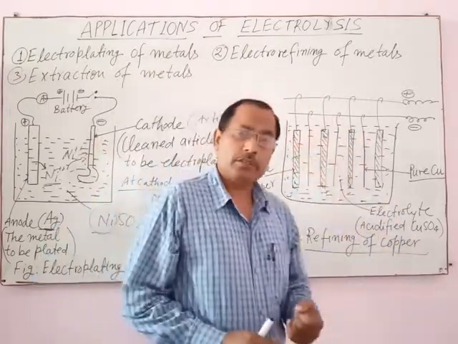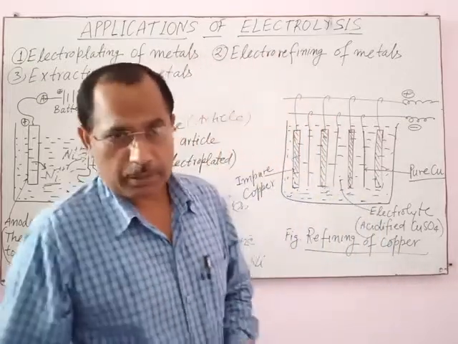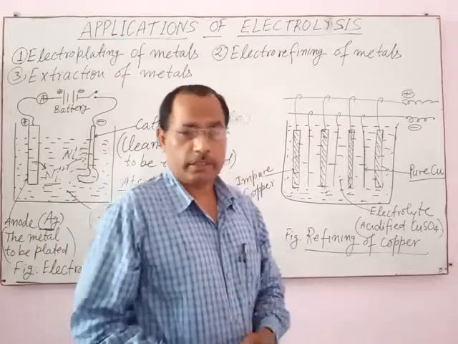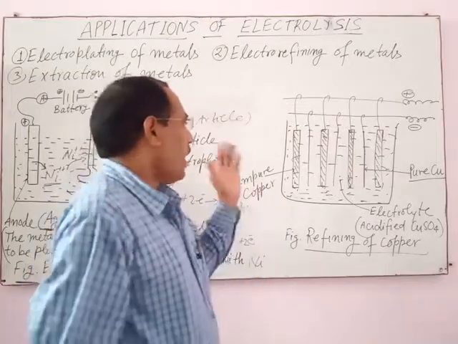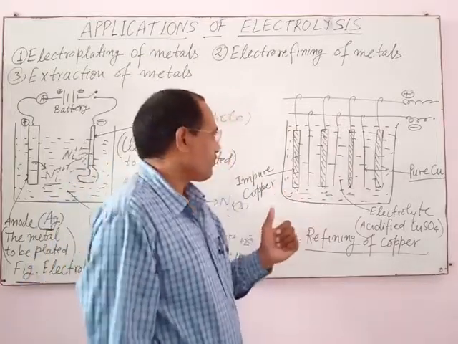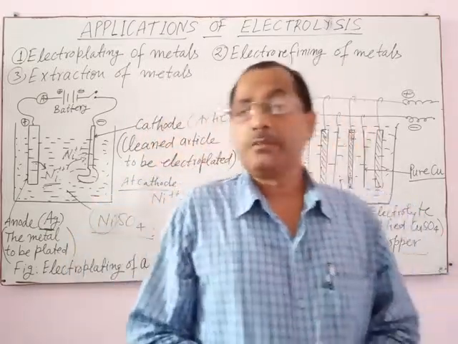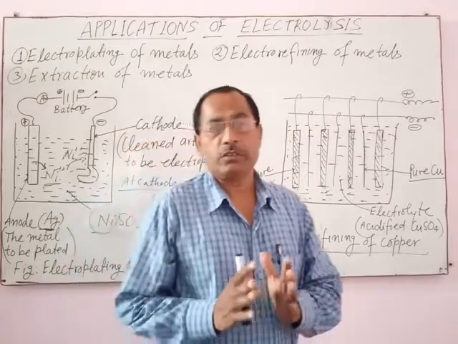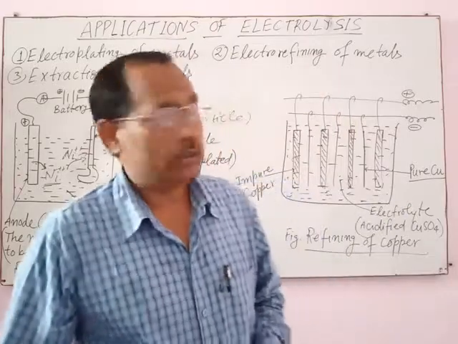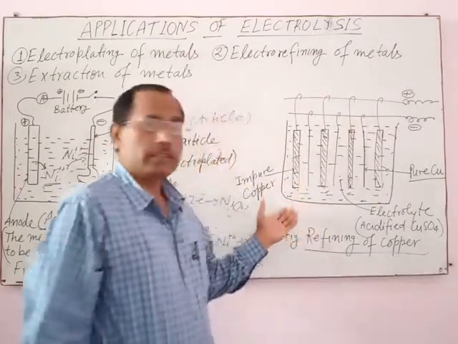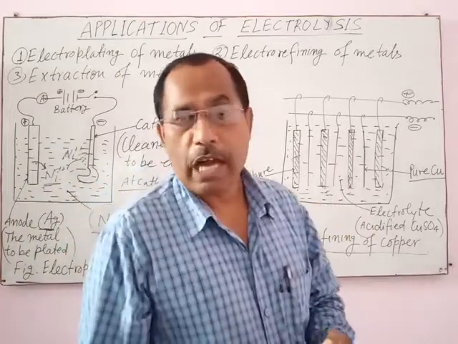When electricity is passed through the ferrous sulfate solution, acidified ferrous sulfate solution, which is the electrolyte in the case of refining of iron, then oxidation occurs at anode and reduction occurs at cathode. As a result, pure iron is deposited on the surface of the cathode and impurities get deposited at the bottom of the cell in the form of anode mud.